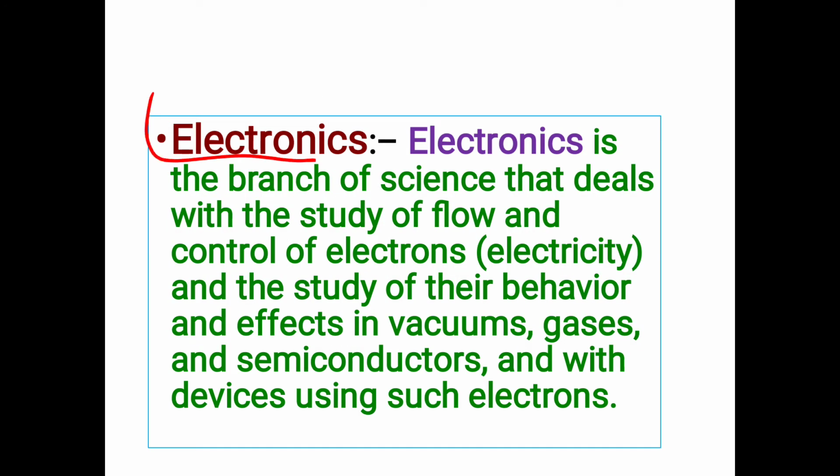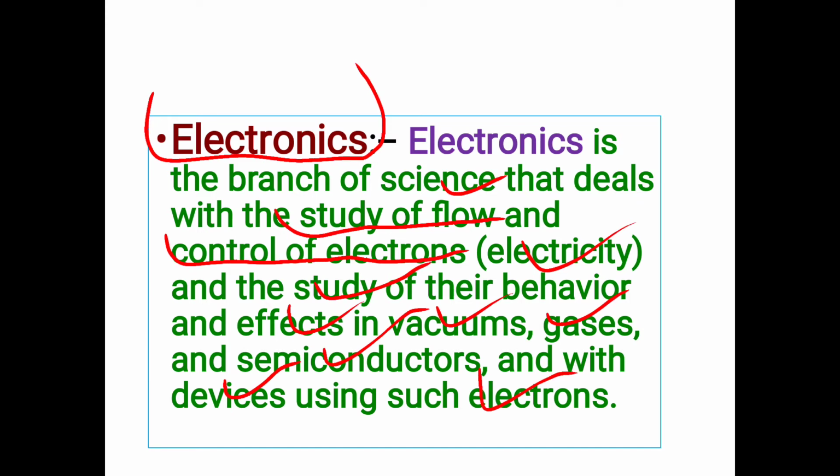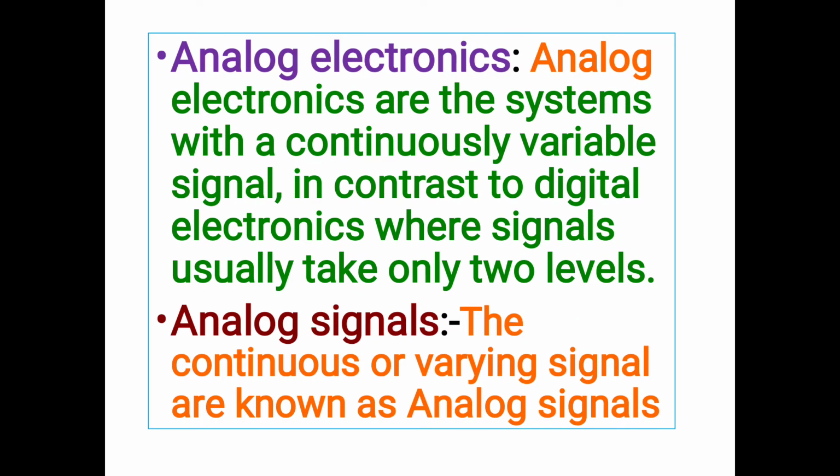Basically, electronics can be defined as the branch of science that deals with the study of flow and control of the electrons, which we call electricity, and the study of their behavior and effects in vacuums, gases and semiconductors, and with devices using such electrons. So this is the basic definition of electronics, and now we will define analog electronics.